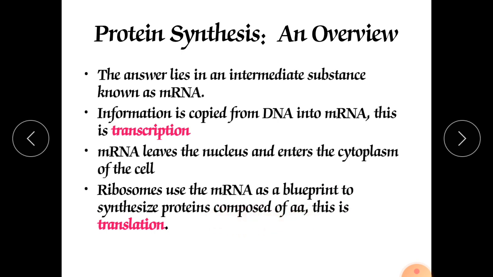A chain of amino acids joined by peptide bonds is formed, and here the essential 20 amino acids are involved in forming that chain. This is called translation. So one should understand what the process of translation is and what the process of transcription is.